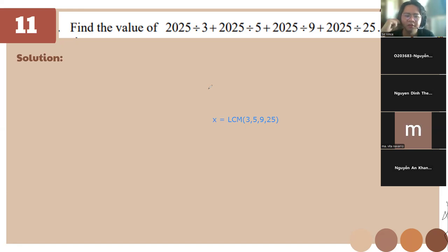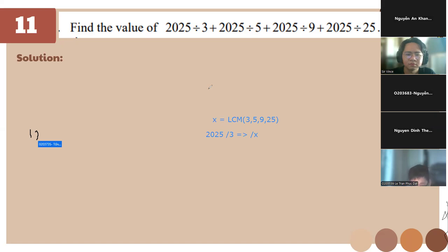LCM of 3, 5, 9, and 25. The LCM is going to be 35 divided by 3 divided by x. Divided by 3 all over x.